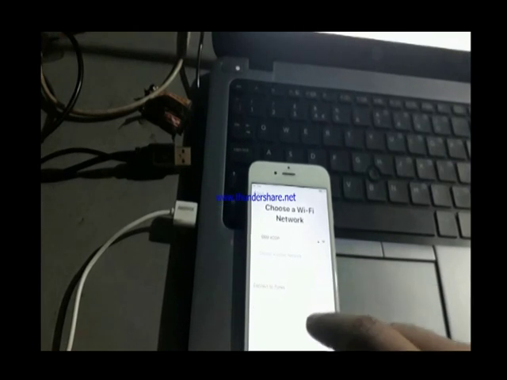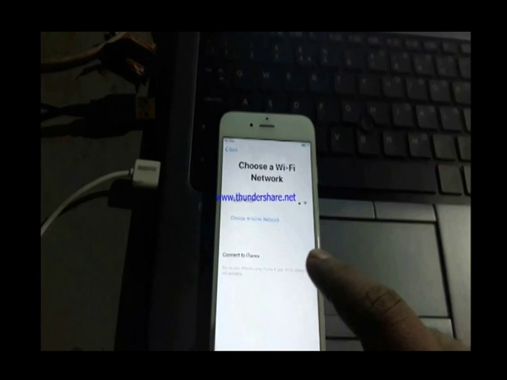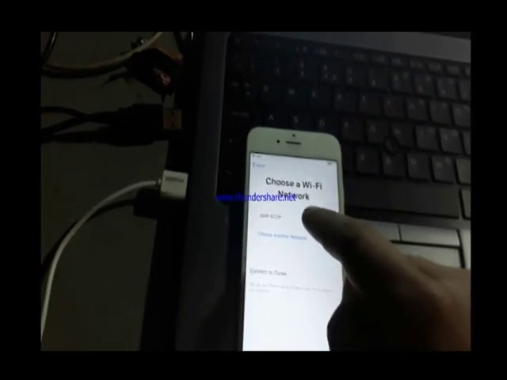Next, and now we need to connect to Wi-Fi, any Wi-Fi network.